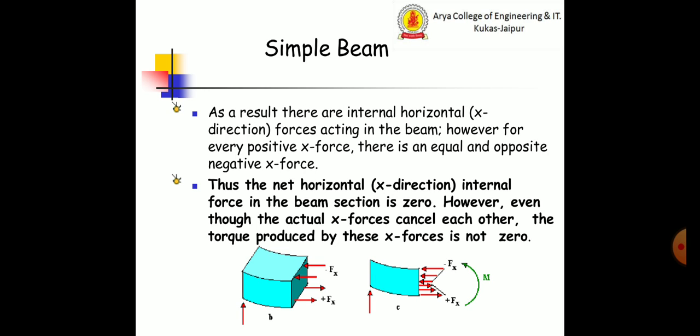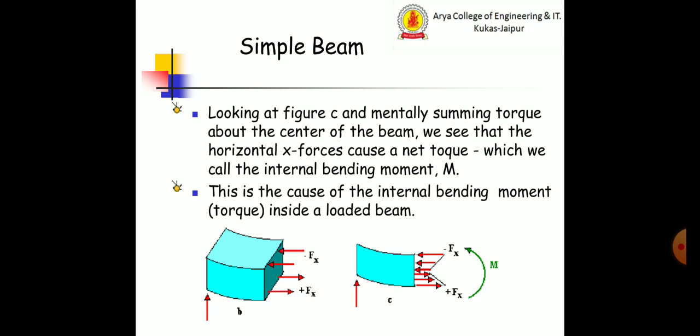As a result, there are internal horizontal forces acting in the beam. However, for every positive x force, there is an equal and opposite negative x force. Thus, the net horizontal internal force in the beam section is zero. However, even though the actual x forces cancel each other, the torque produced by these x forces is not zero.